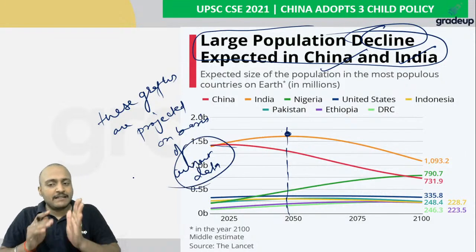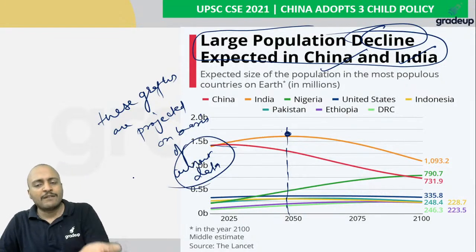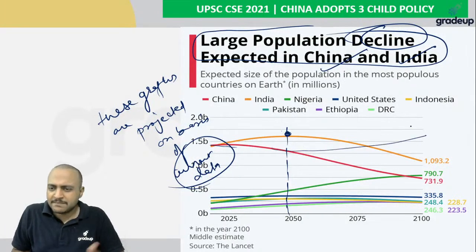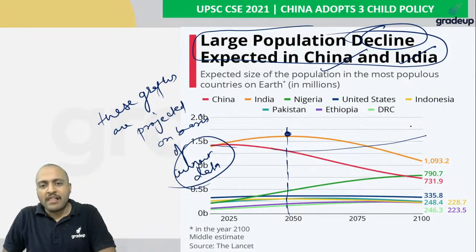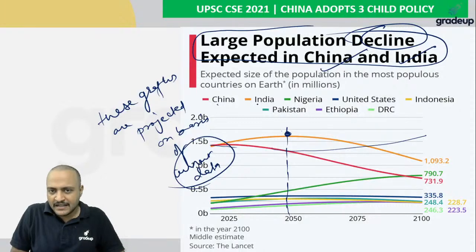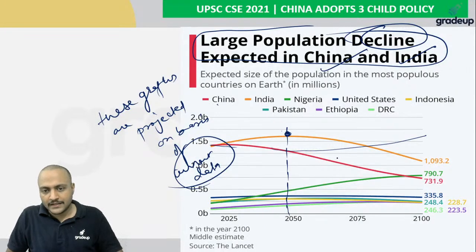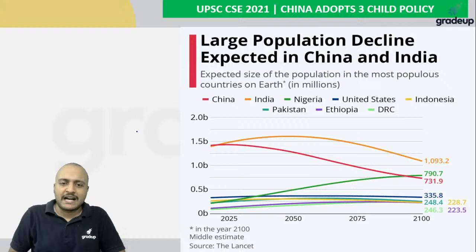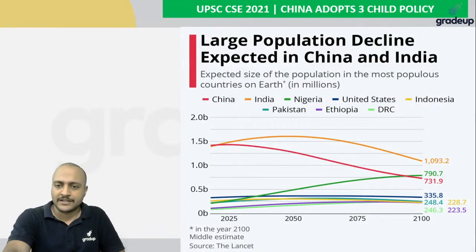So if the policy is reformed, what will happen? This graph may be coming upward as well. It is possible. Okay, so which are these countries? You can see China, India, Nigeria, US, Indonesia, all these nations. Okay, let us see some sample questions which can be asked from this particular chapter or topic in the exam.